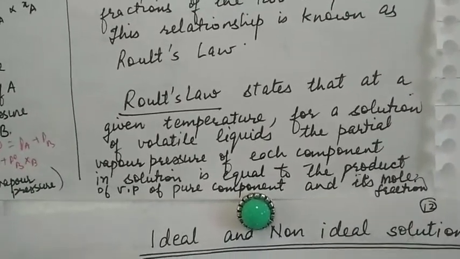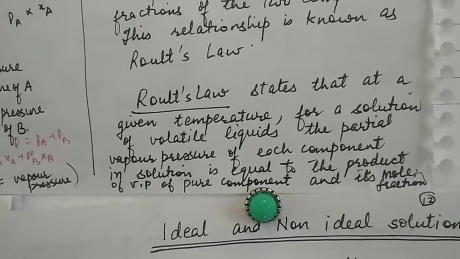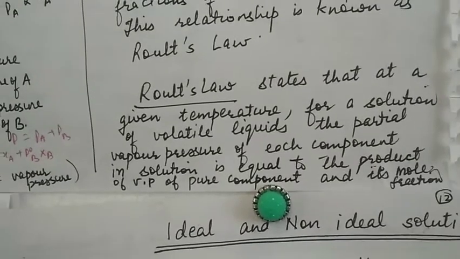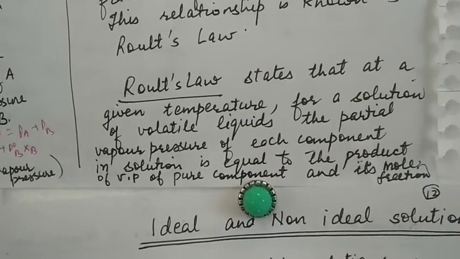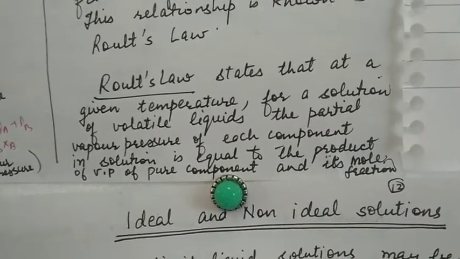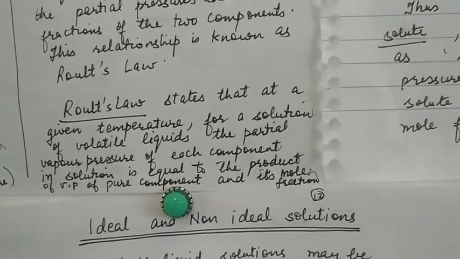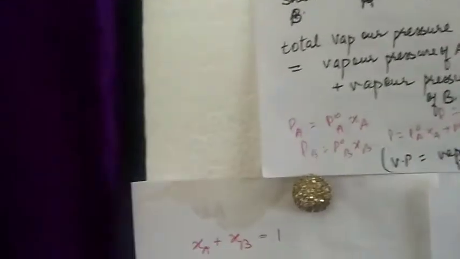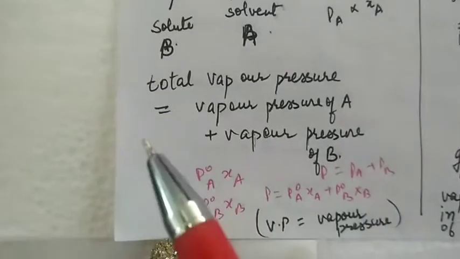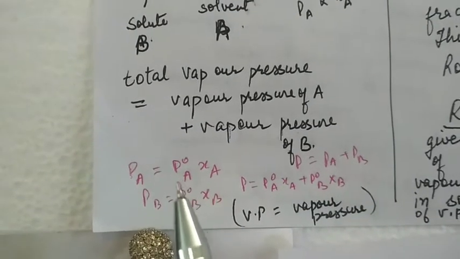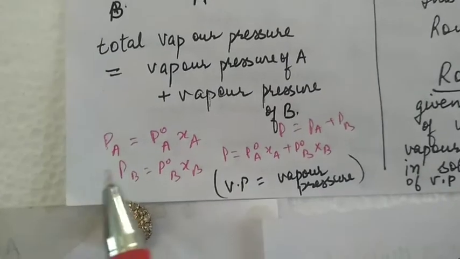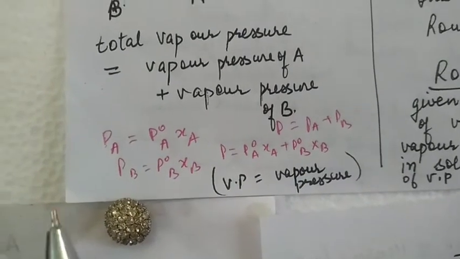Raoult's law states that at a given temperature for a solution of volatile liquids, the partial vapor pressure of each component in solution is equal to the product of vapor pressure of pure component and its mole fraction. Mathematically, partial pressure of A is equal to vapor pressure of pure A into mole fraction of A in the solution.